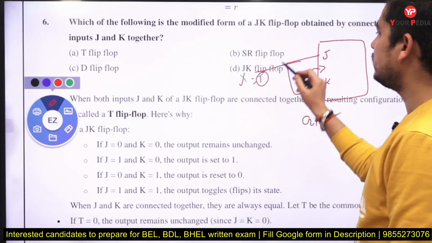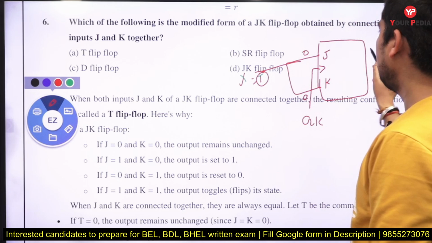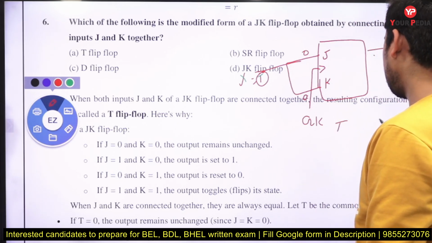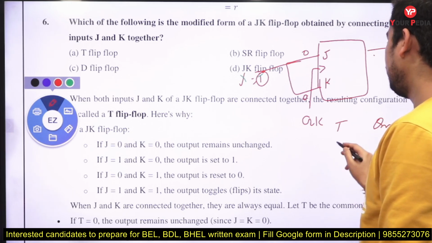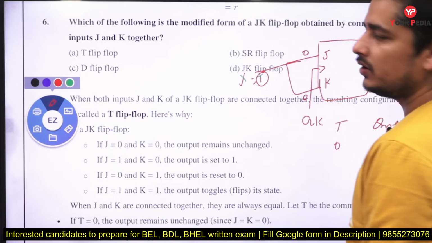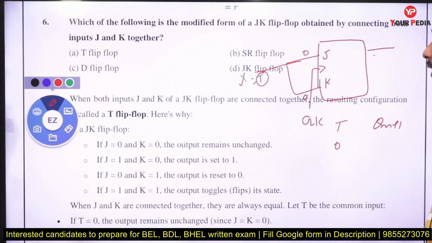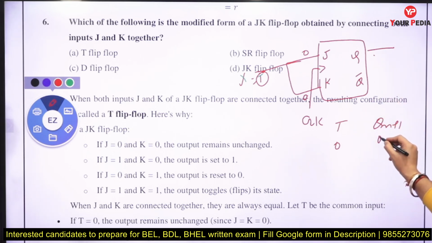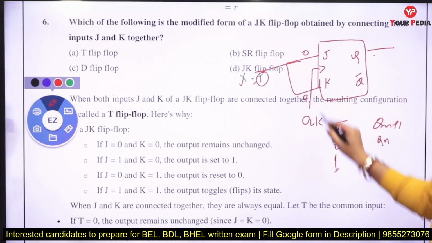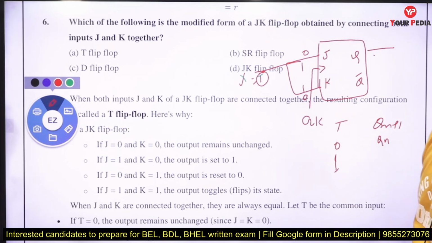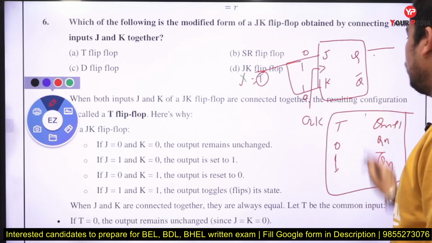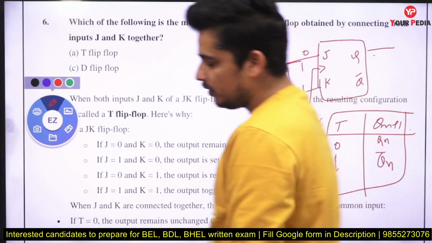Because whenever you put 0 0 here, it will hold the same state. So if you remember the T flip-flop and next state Qn plus 1, if T is 0, then both J and K will have 0 0. If J and K are both 0 0, in a JK flip-flop it will hold the previous state, so it becomes Qn. And if T is 1, both are 1 1, J and K are 1 1, then it will complement the previous state, Qn bar. So that is the truth table of what? That is the truth table of T flip-flop.